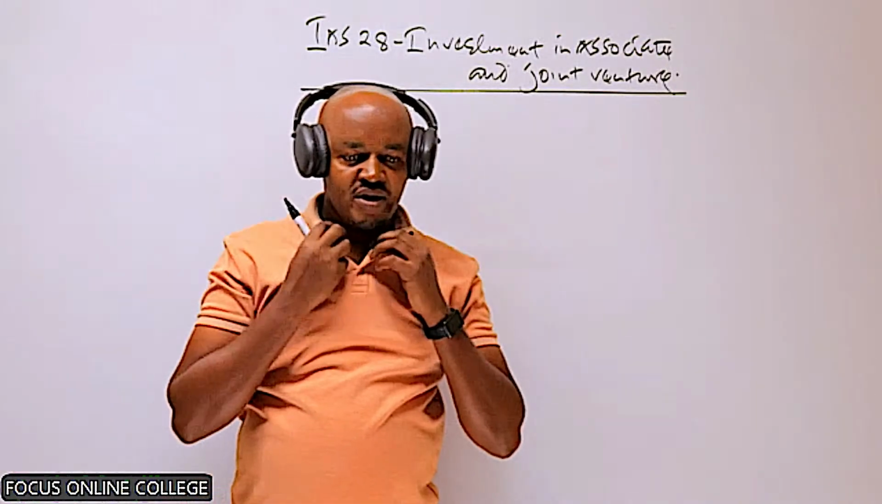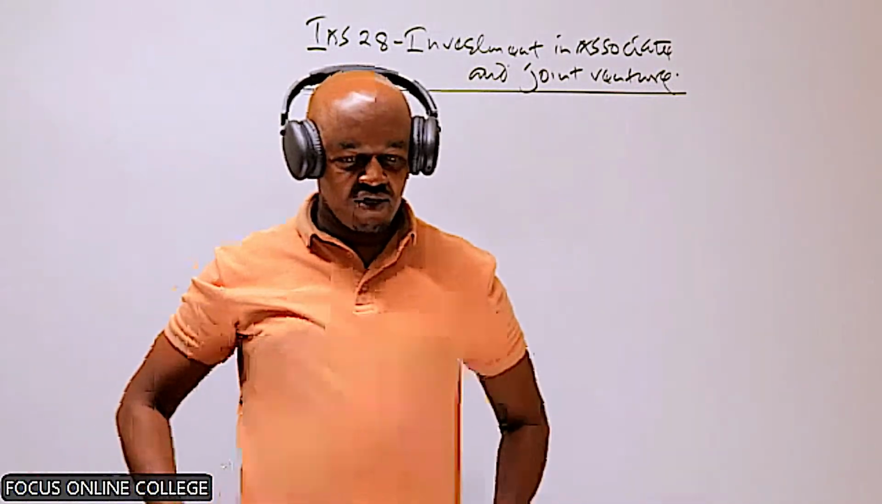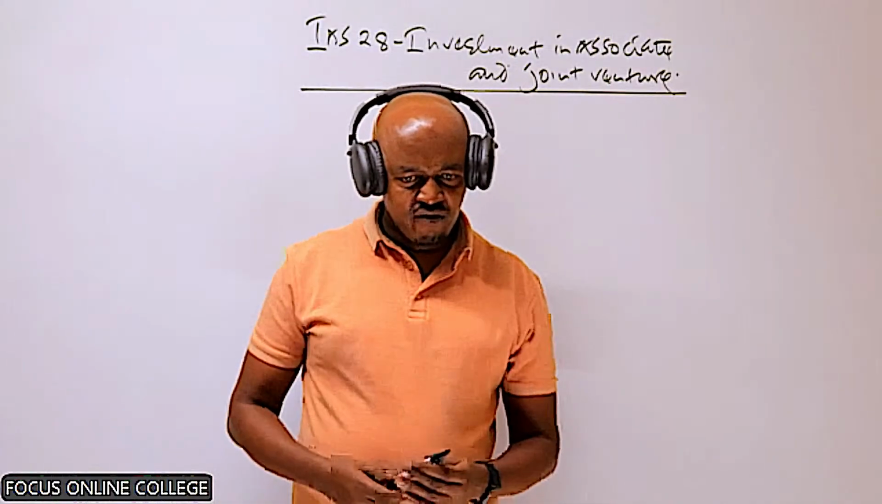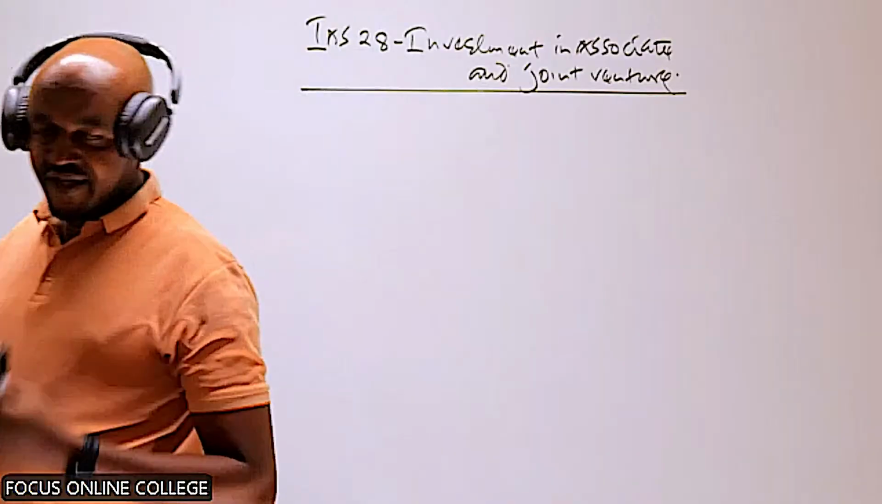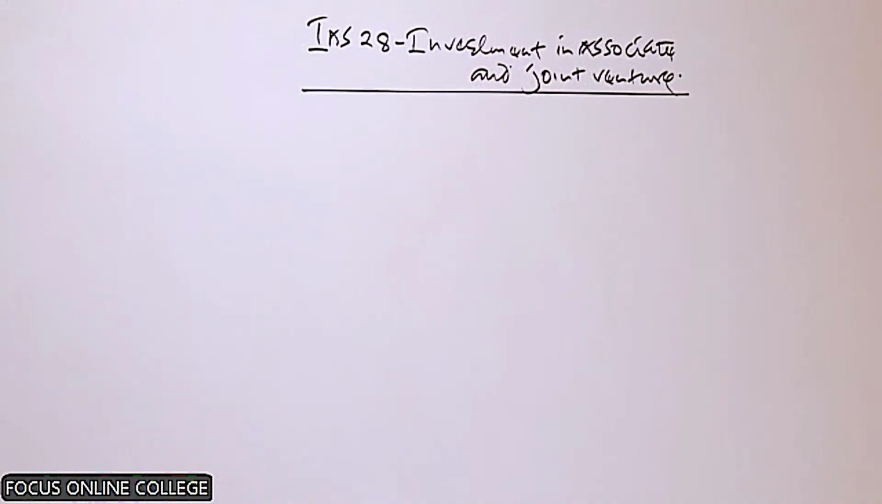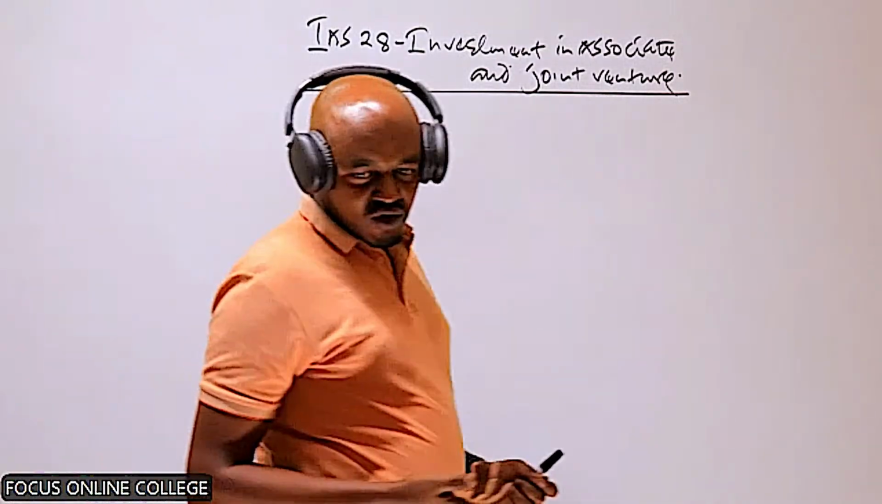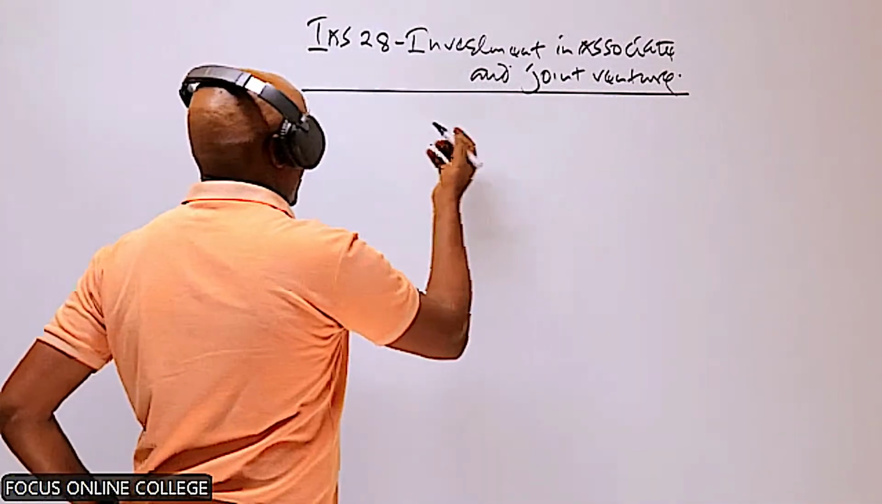As far as this topic is concerned, and the topic is, well, actually the sub-topic is preparation of group accounts, specifically whereby the parent company has invested in an associate, or basically the parent company has invested in a joint venture. So the first thing we need to ask ourselves here is what is an associate, and also what is a joint venture. So maybe you can start by defining what is an associate.